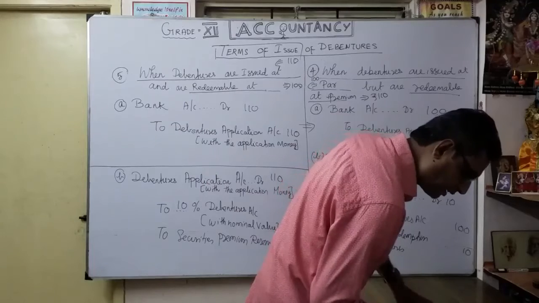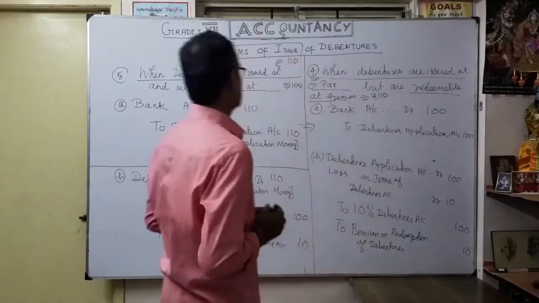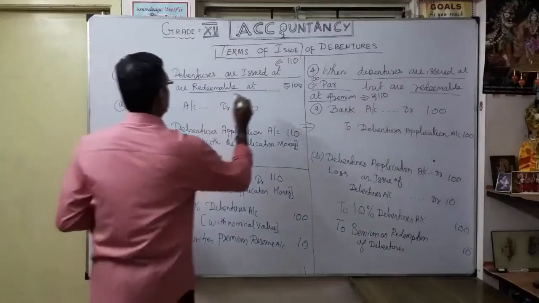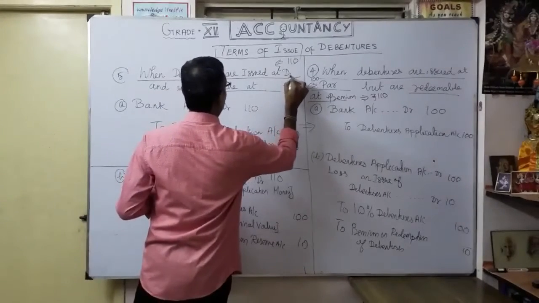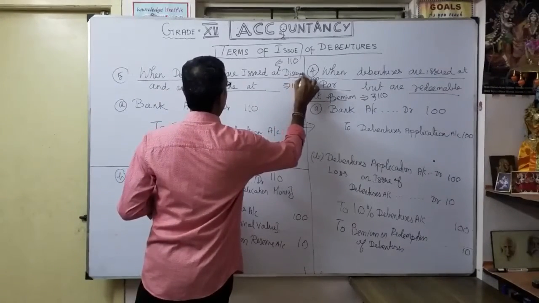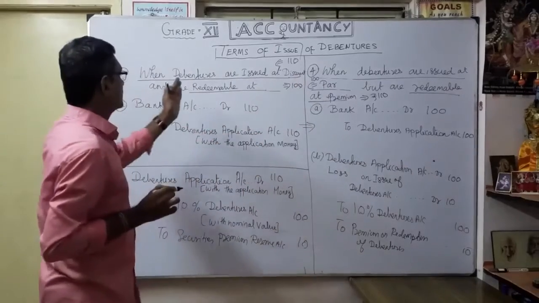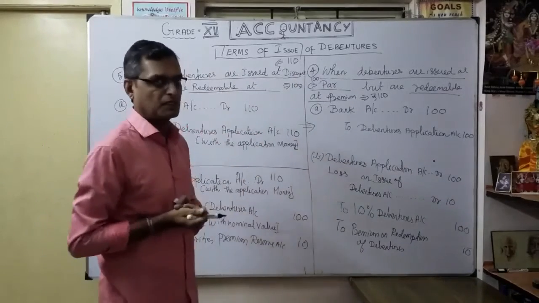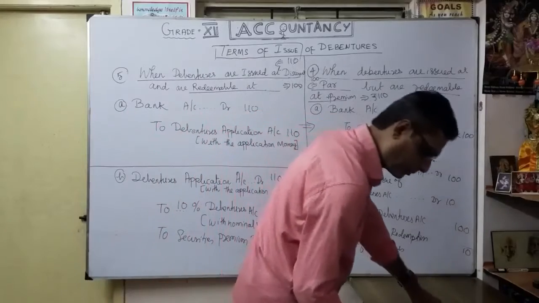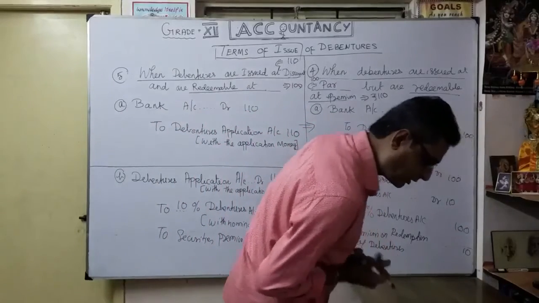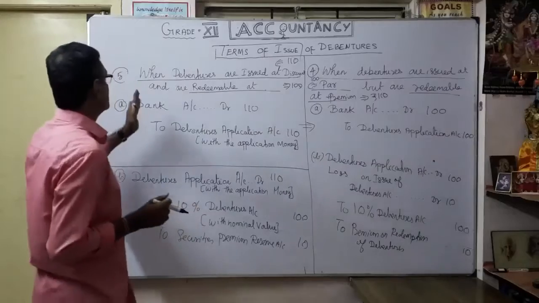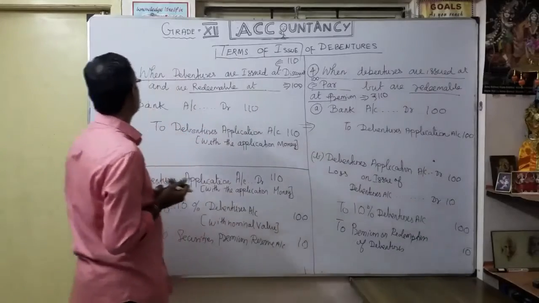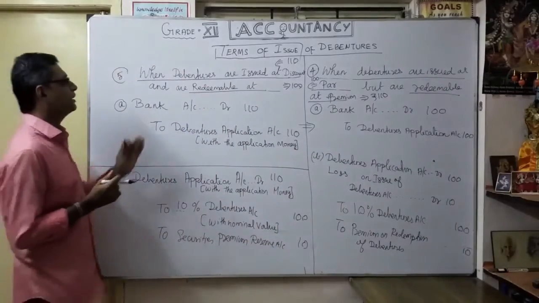When debentures are issued at discount, and redeemable at what? Very simple. Redeemable at premium. Correct. So the fifth case: when debentures are issued at discount and are redeemable at premium.